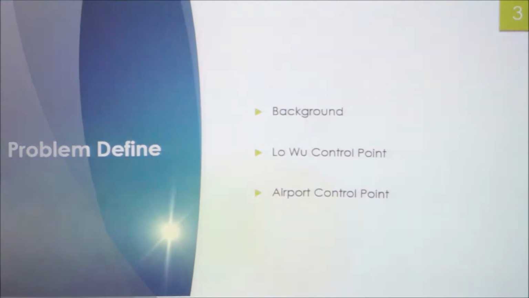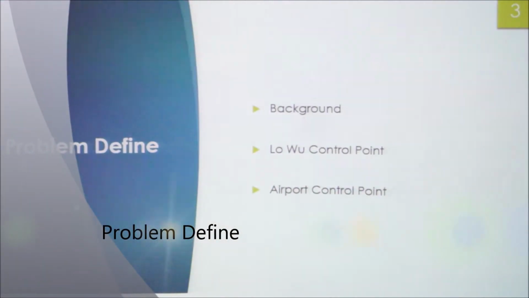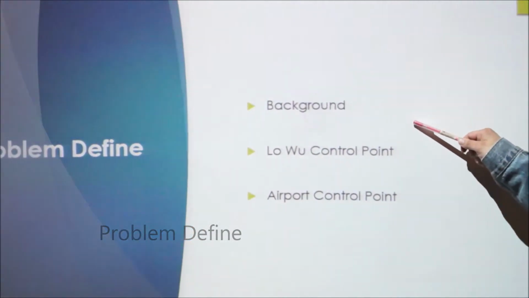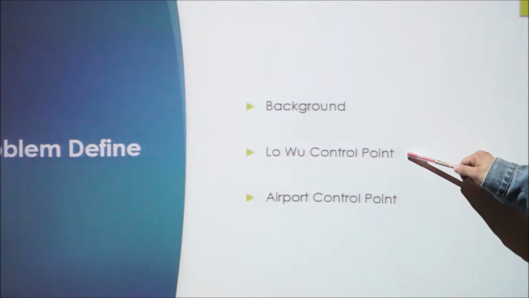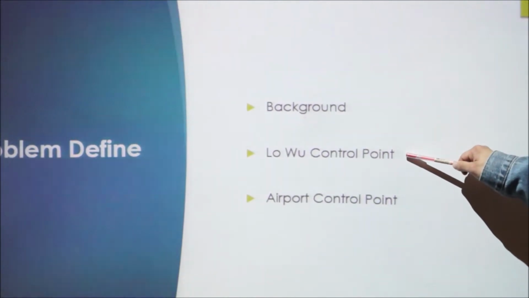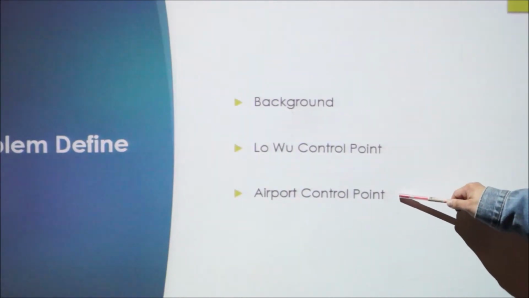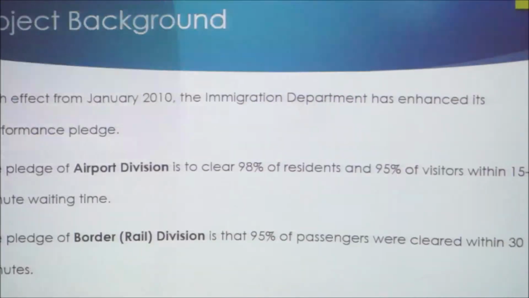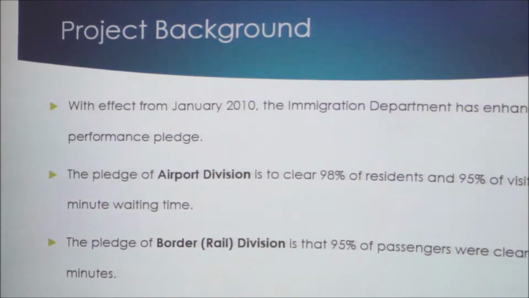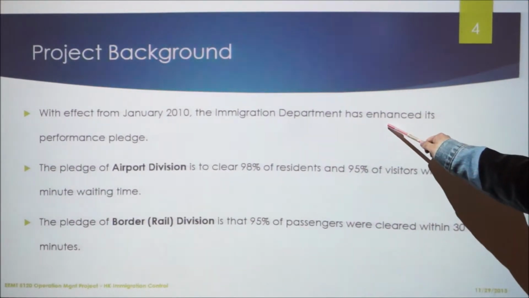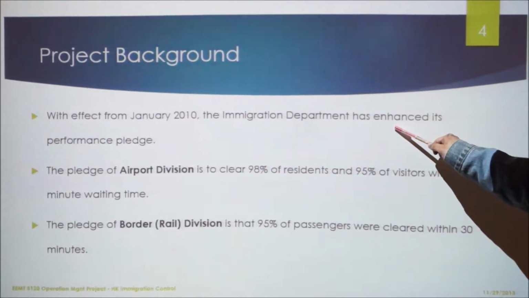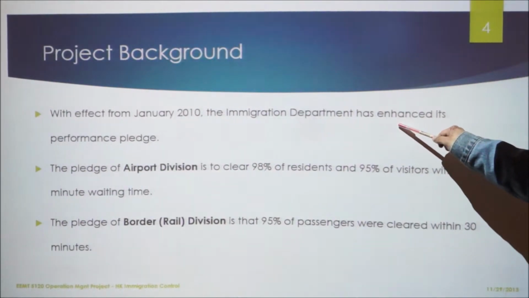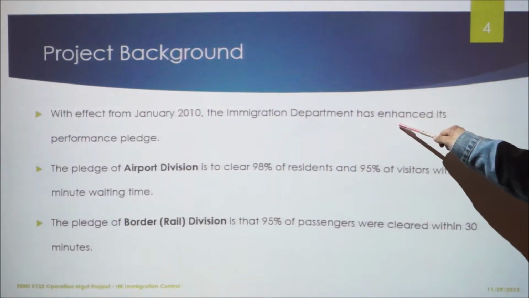In the problem define part, we will talk about the background and then find out the problem of local control point and the existing problem in Hong Kong Airport. With effect from January 2010, the Immigration Department has set up a new performance target.